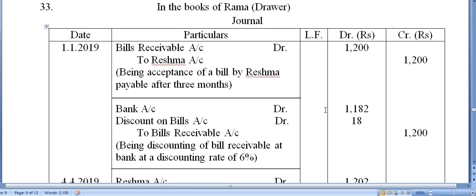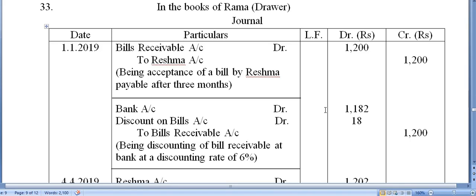Question number 33. On 1st January 2019, Rama draws a bill on Reshma. So Rama is the drawer and Reshma is the drawee. For rupees 1200 for a period of 3 months. The bill was drawn on 1st January, and on 1st January only it was accepted by Reshma.